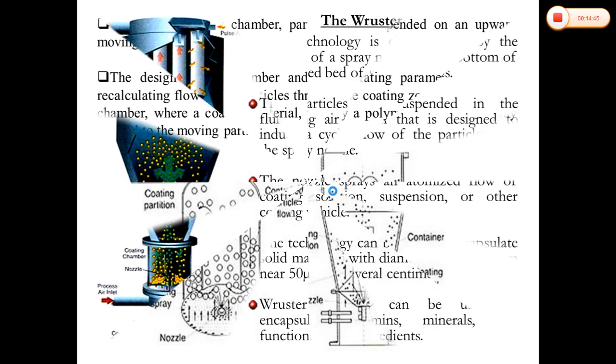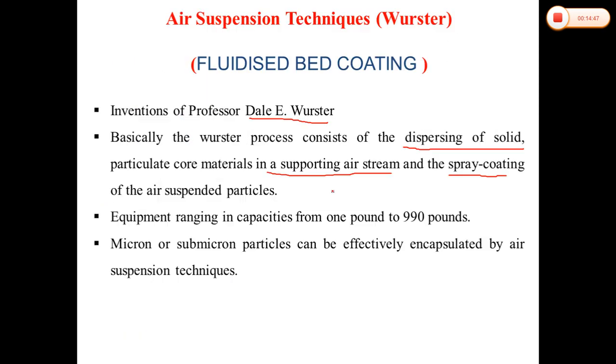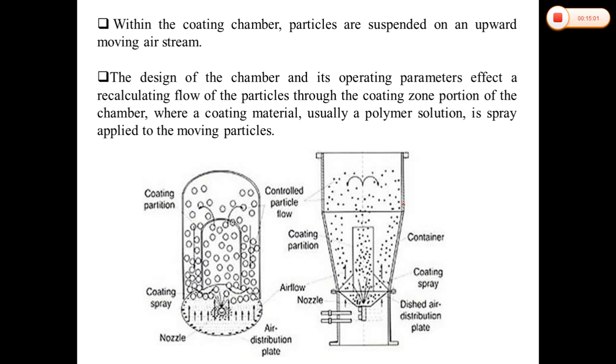So basically, within the coating chamber, the particles are suspended on upward moving air streams.